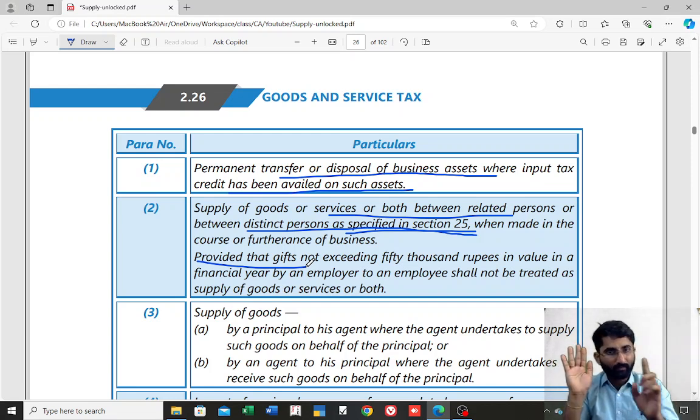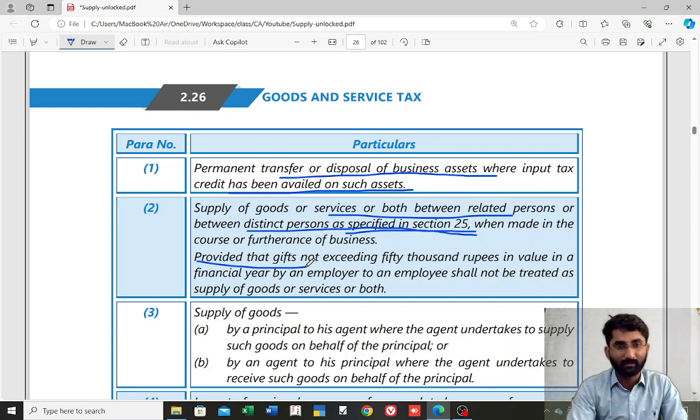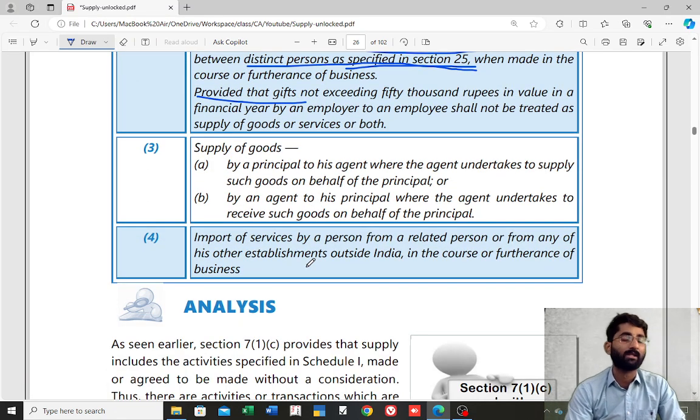Getting this? What if the agent has raised the invoice in the name of the principal? Now the goods are sold by the agent to the customer, and the agent is raising the invoice in the name of the principal. Seller is principal, buyer is customer. That means the agent is a dummy here. So in that case, there is no deemed supply between principal and agent. I hope you can recall all these things. The same thing applies to purchase also.